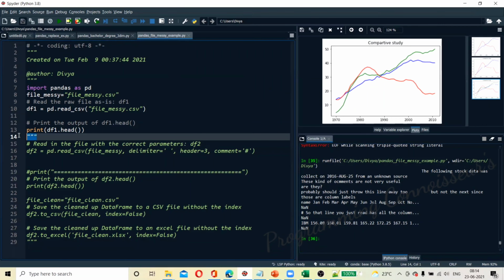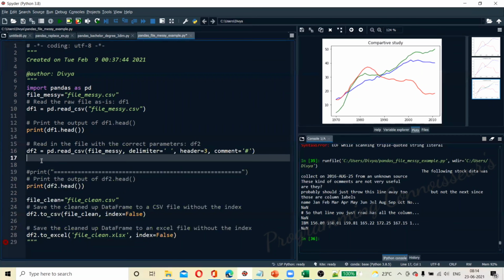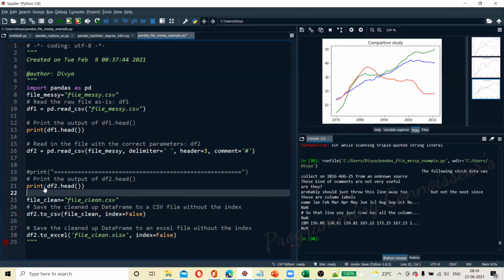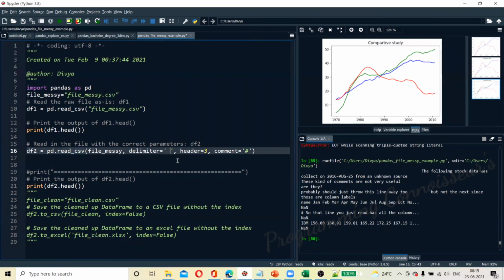Now the next thing we are going to do here is read the file with read_csv. The delimiter is space. From where do I need to read?